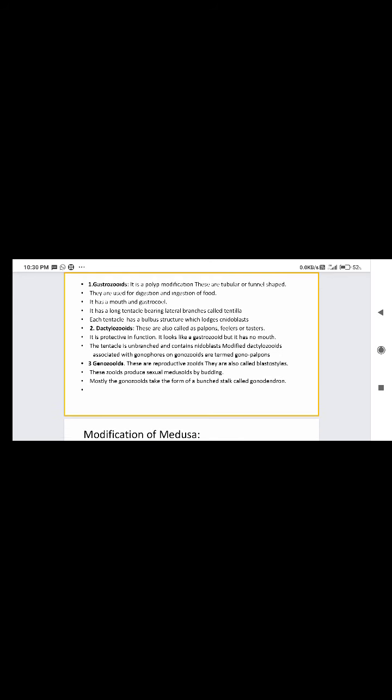Next, gastrozooids. It is a polyp modification. These are tubular or funnel shaped. The gastrozooids are used for digestion and ingestion of food. It has a mouth and a gastrocoel, and the gastrocoel opens to the environment through the mouth. It has a long tentacle bearing lateral branches called tentilla.